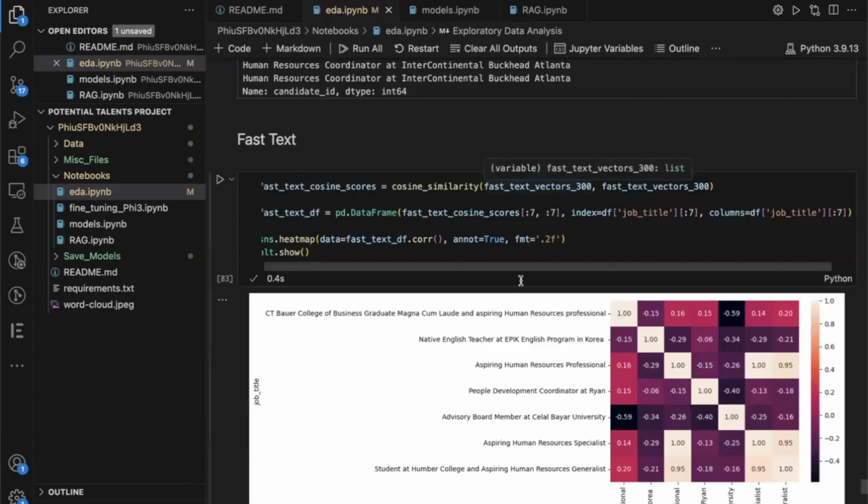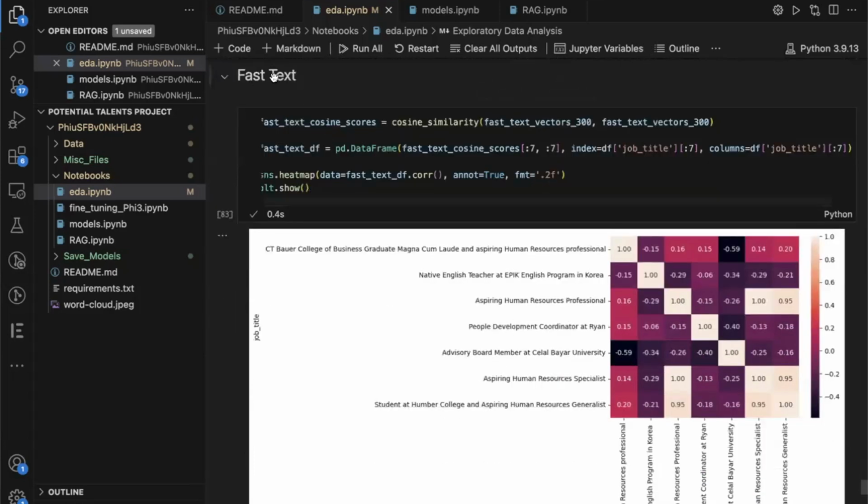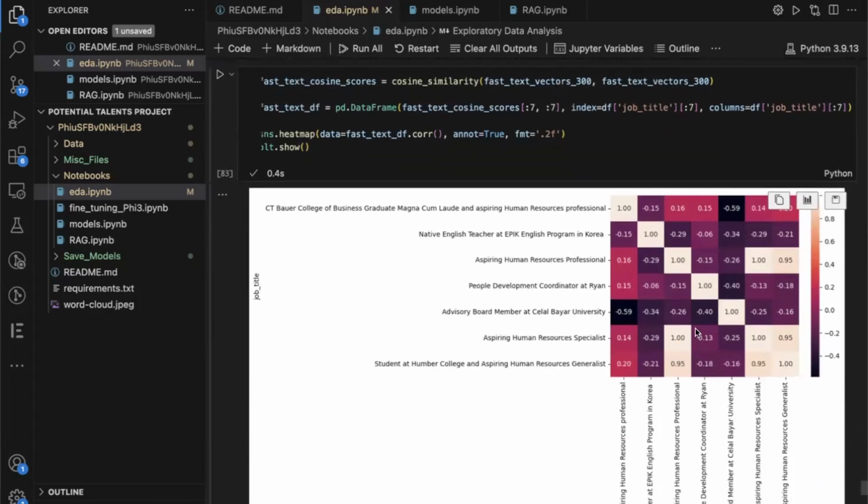And so just this last heat map, this fast text, is just another text to text model, vectorizing each word as opposed to the sentence. And you can see that the information conveyed doesn't quite have the variance that we saw with those other sentence embeddings. We still have this one saying it's 100% correlated. This one's saying instead of 7%, now it's at negative 15%.